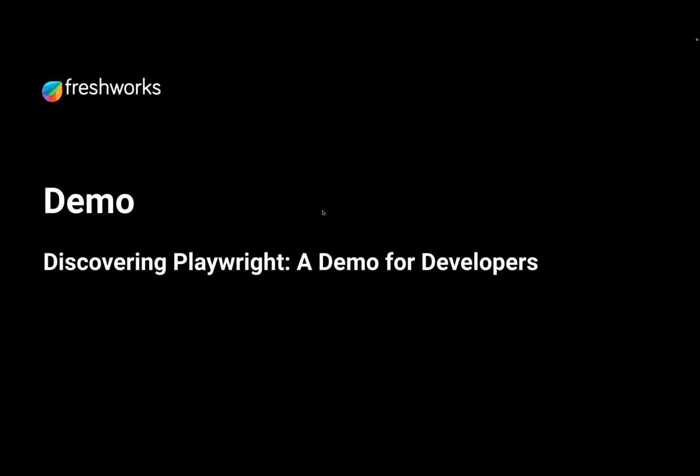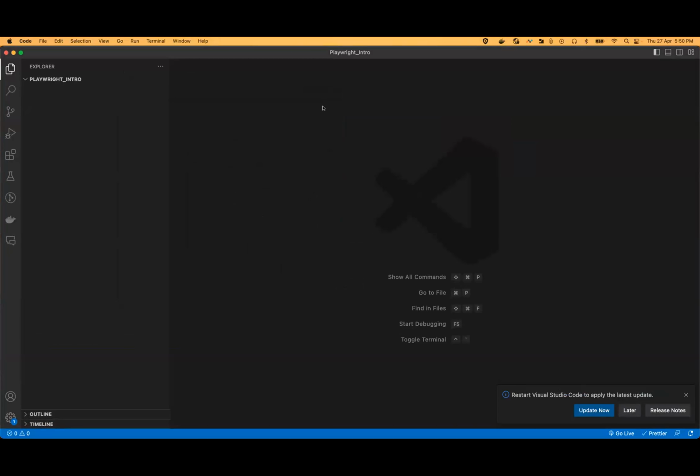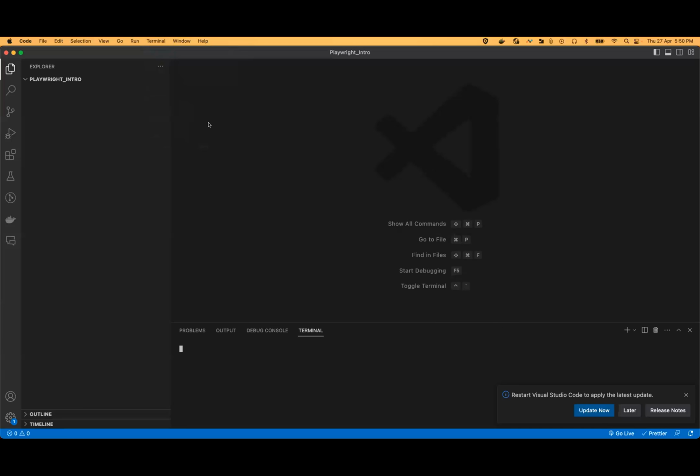Our first demo would be discovering Playwright. Let me share my VS Code. Hope my VS Code is visible to everyone. So Playwright provides two options to install. One is the traditional method of going to our terminal and running a CLI command. So npm